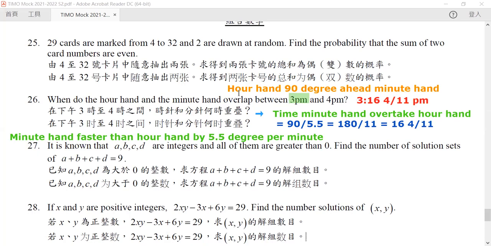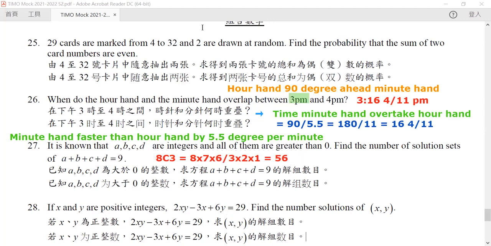So for our question 27, find the number of solution sets for this. Now the number of solution sets is exactly the way we divide this 8 interval. We choose the 3 separations for the 8 intervals between the 9 numbers. So it will be equal to 8C3, and hence it will be equal to 8 times 7 times 6 divided by 3 times 2 times 1, and hence it will be equal to 56.